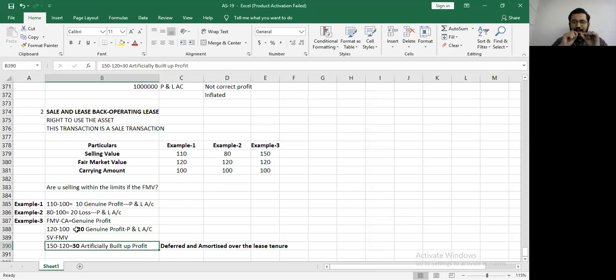The only thing is entire 50 does not go to the profit and loss account. 20 goes to the profit and loss account. 30 will be deferred and amortized over the lease tenure. Right? Please understand, this is the most important point, that your total profit recognition does not change. तब भी आपका प्रॉफिट 50 आ रहा था, अब भी 50 आ रहा है. सिर्फ डिफरेंस ये है कि मैं सारा का सारा 50 एक टाइम पे पीएनएल में क्रेडिट नहीं कर रहा हूँ. 20 I am crediting now, 30 will be deferred and amortized over the lease tenure. So say for example, if the lease tenure is 5 years, so every year 6 rupees will go to the profit and loss account, and at the end of the 5th year, the entire profit of 30 will also go to the profit and loss account.